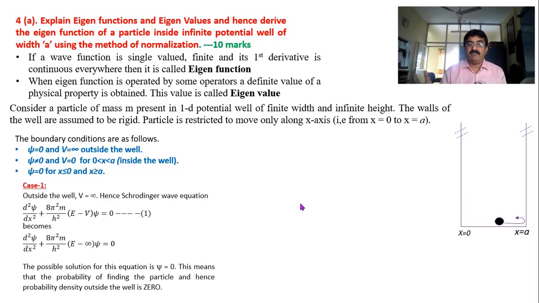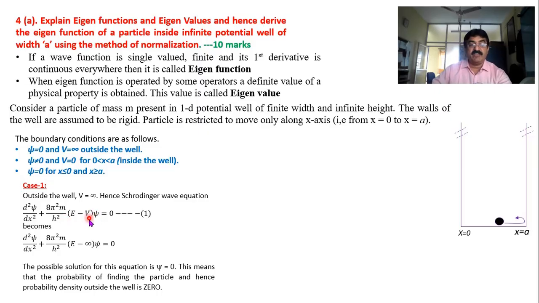Outside the potential well we will take, as I told, potential energy is infinity. So the Schrodinger wave equation: you must know the Schrodinger wave equation to solve this problem. d square psi by dx square plus 8 pi square m by h square into (E minus V) psi equal to 0. This is your Schrodinger wave equation.